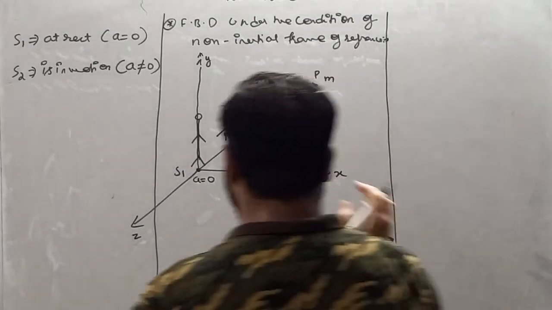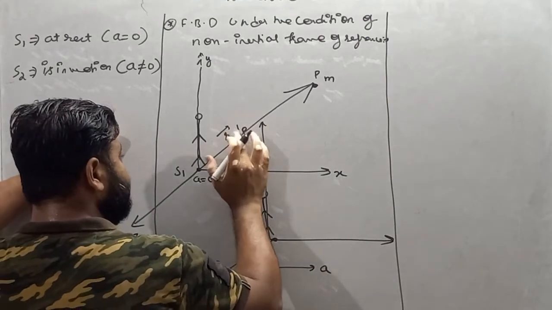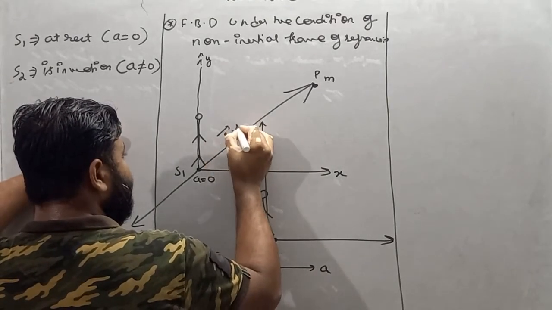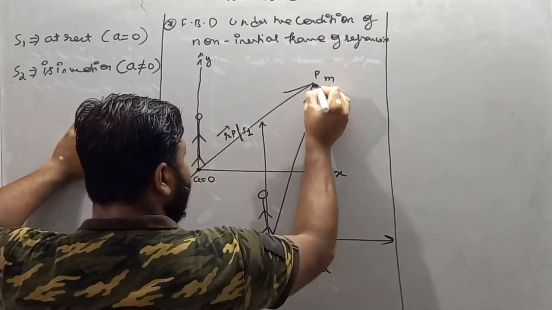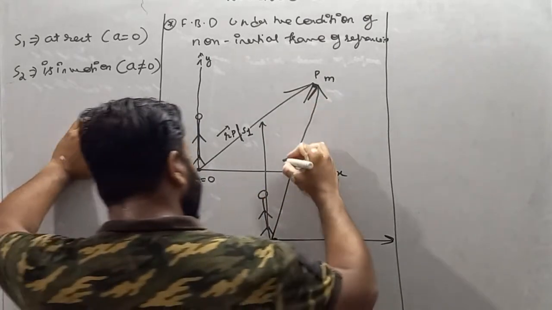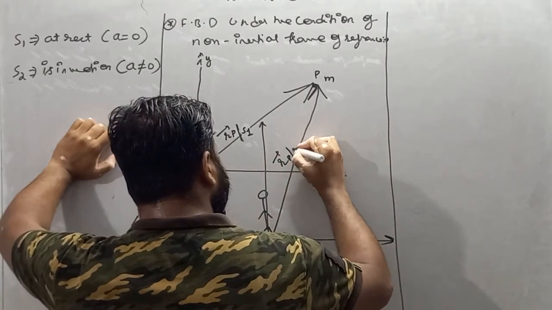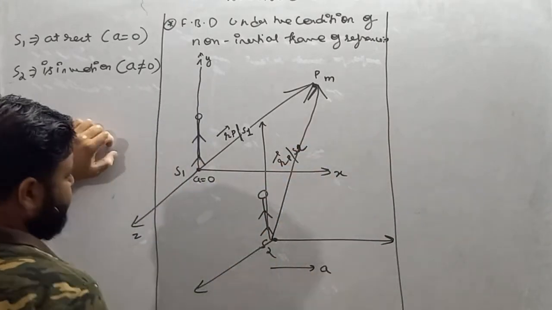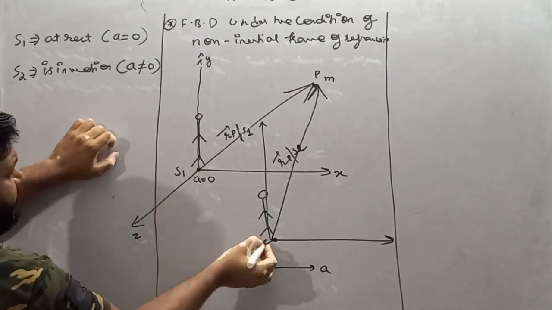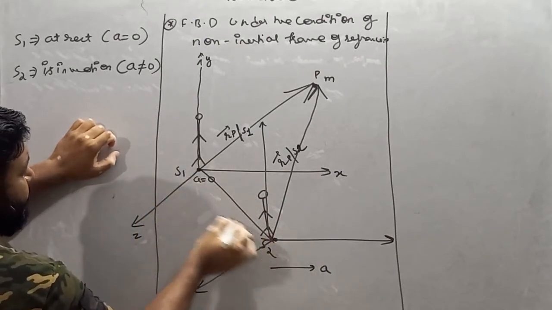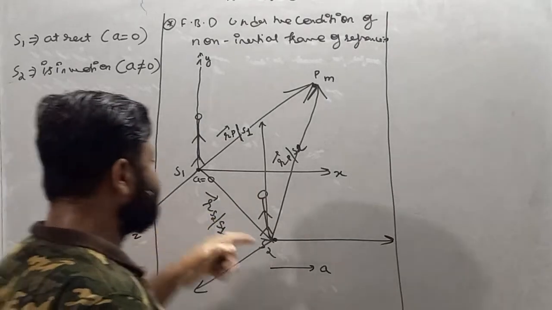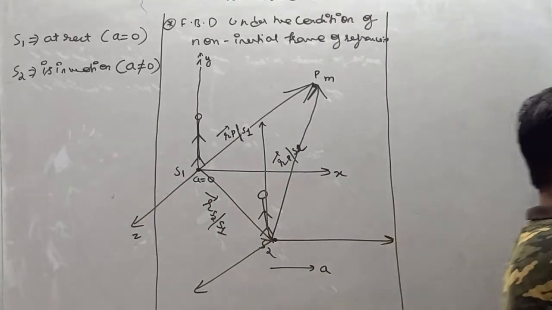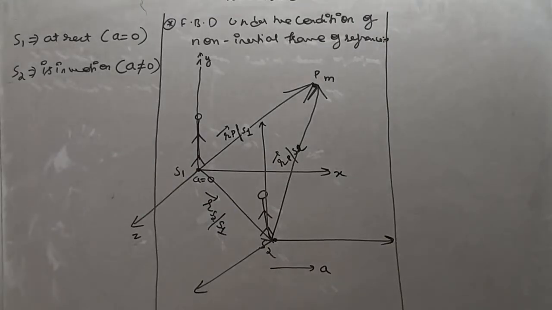Position vector of P made by S1. Similarly, I'll make the position vector of P seen by S2, so I'll write position vector of P made by S2. Similarly, let's suppose S1 also sees S2, so position vector of S2 made by S1, with respect to S1. I'm repeating once again, I'm drawing the position vectors, my dear student.